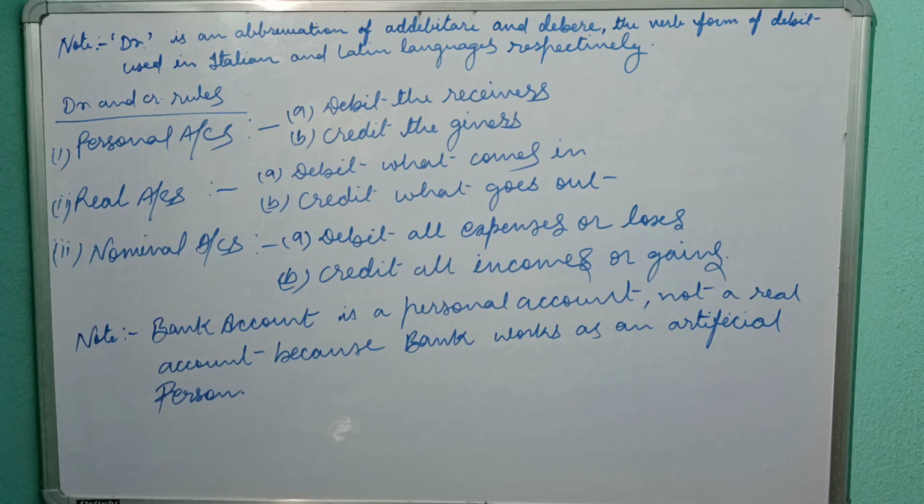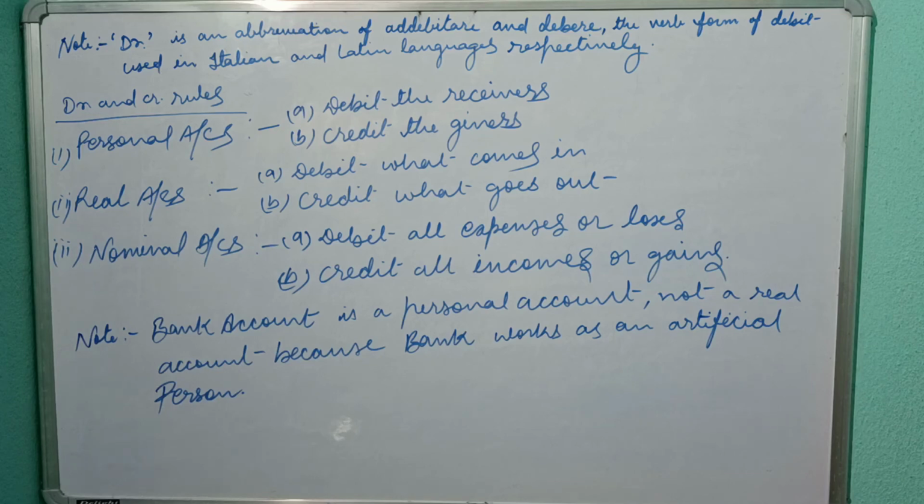And now look forward to the rules of debit and credit. So I have mentioned personal accounts, real accounts, and nominal accounts. In personal accounts, the rule is debit the receiver and credit the giver. That means those accounts which receive some money or something.